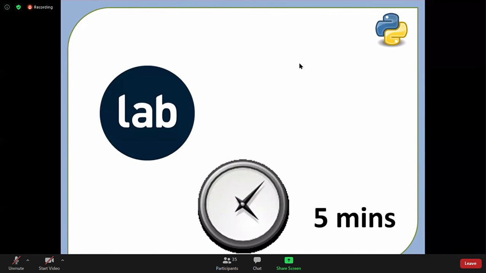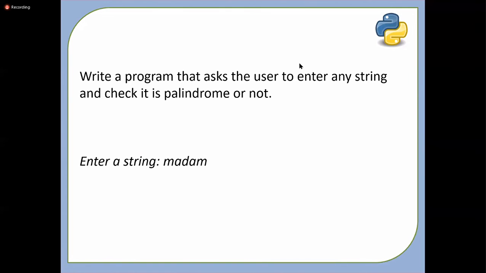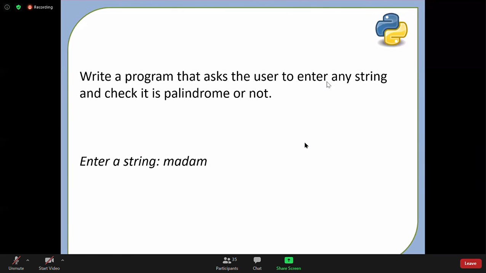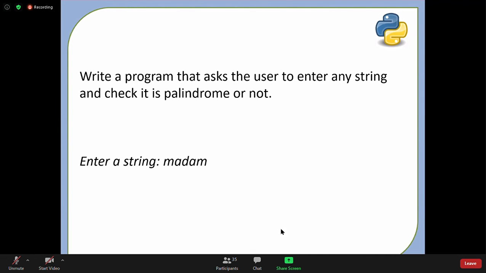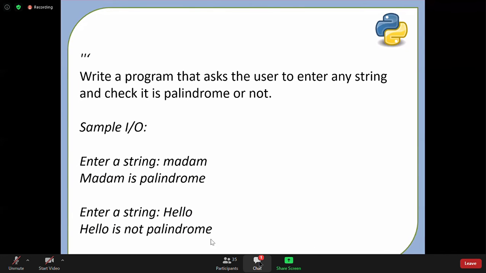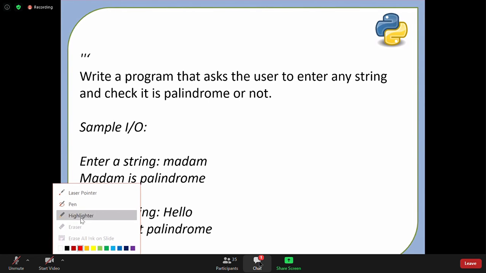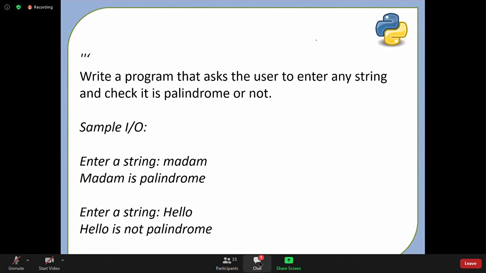Okay. The next lab question, I hope you did this before. Write a program to ask the user to enter any string and check whether it is a palindrome or not. So if you enter a string called madam, then it should say it's a palindrome. If you enter a string called hello, it should say it's not a palindrome. So what is the palindrome logic? You need to reverse them.